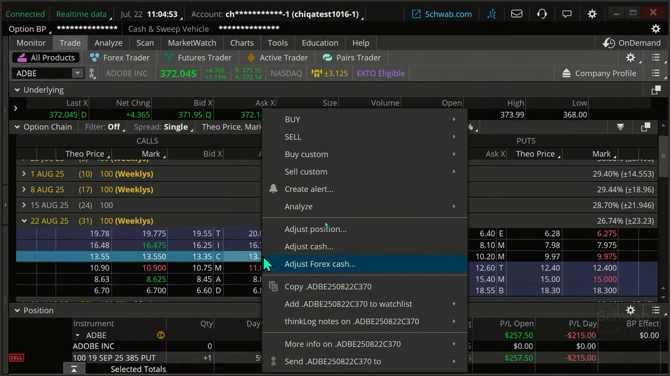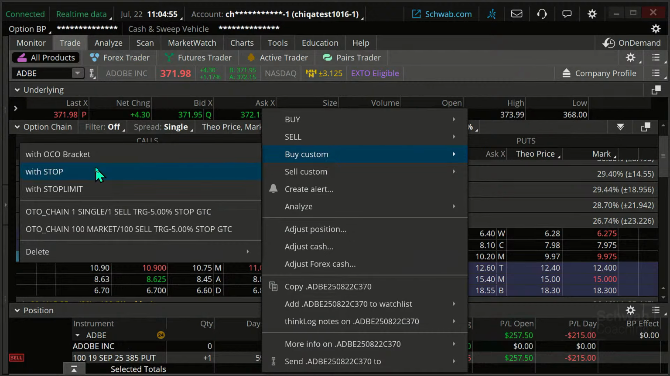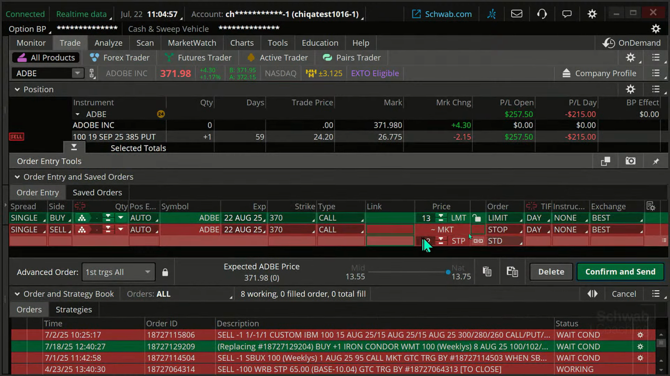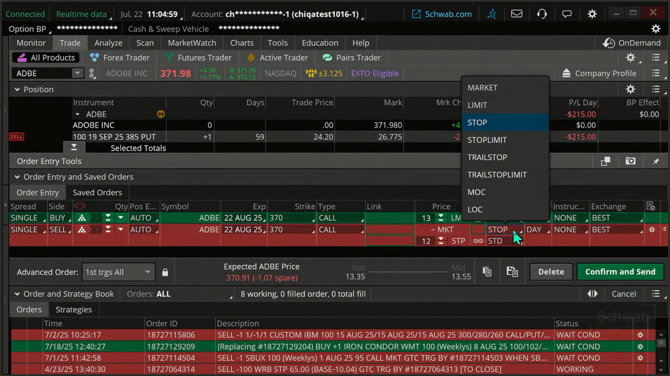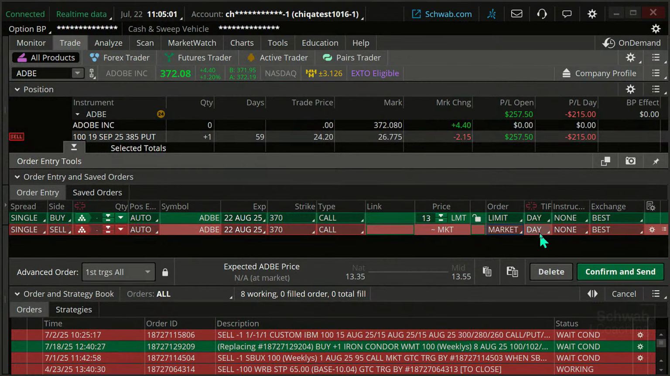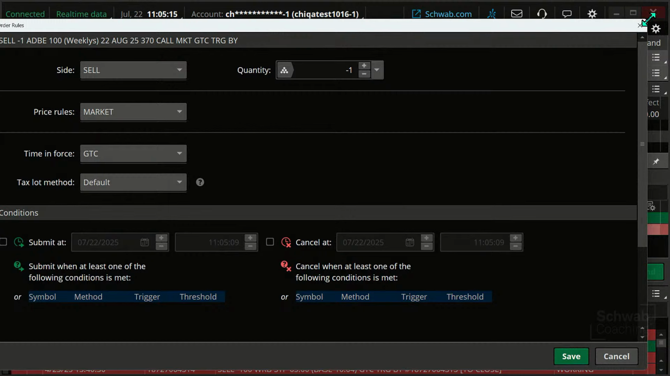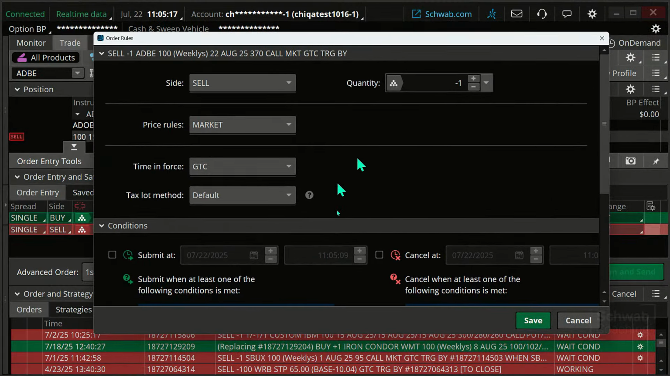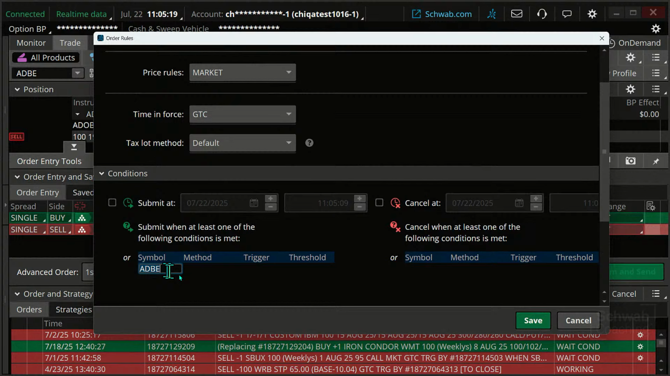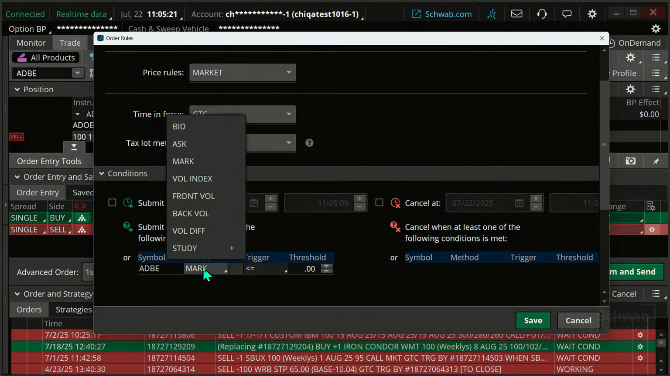I could right click on this. I could buy custom with stop. And then what I can do is change that stop to a market order. I could change market today, and then I can click on the gear. What the gear does is, when I click on it, it brings up a window. Okay, it came up on the other screen, so I got to bring it over here so you can see. It enables us to do this trade and put exits.